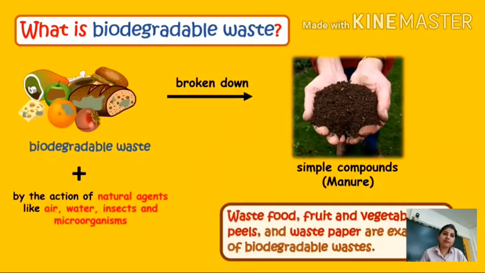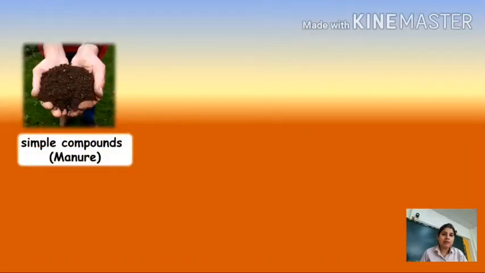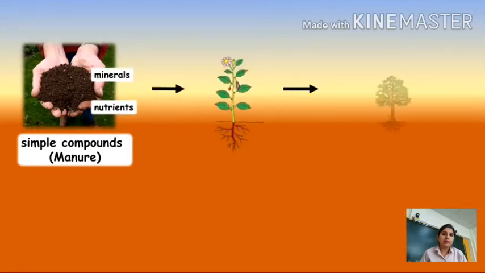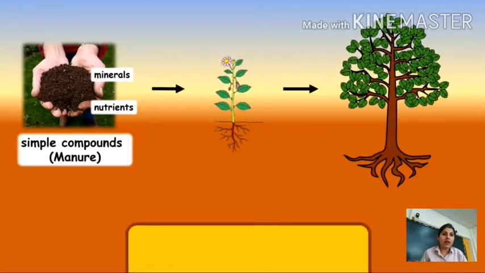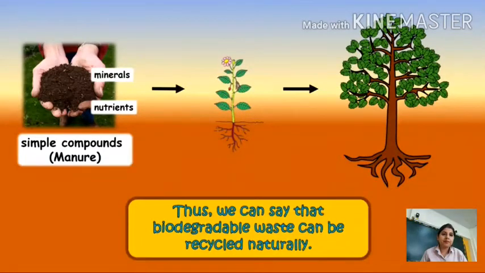Waste food, fruit and vegetable peels, and waste paper are examples of biodegradable waste. The simple compounds, also called manure, released into the soil are rich in minerals and nutrients. These are used by plants for their growth and development. Thus, we can say that biodegradable waste can be recycled naturally.